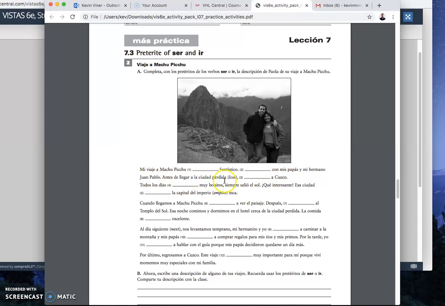Antes de llegar a la ciudad perdida, blank a Cusco. Pause it. And we're back. Fui a Cusco. Actually, I think here would be fuimos, right? Because at this point we're talking about yo and mis papás y mi hermano. So yeah, I think fuimos would be better. Fuimos a Cusco, right? And this would be ir, because we went to Cusco.